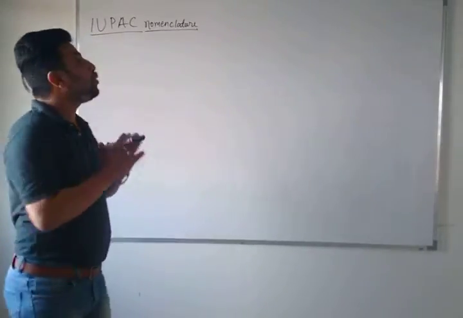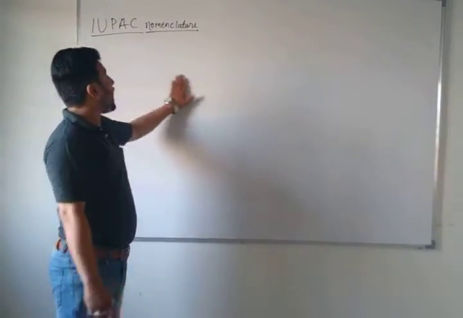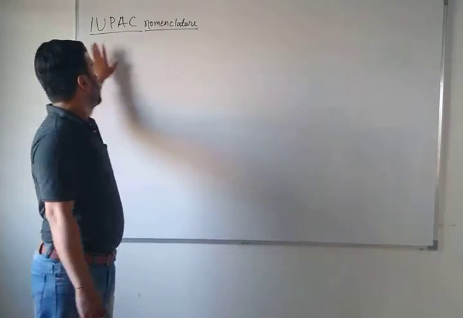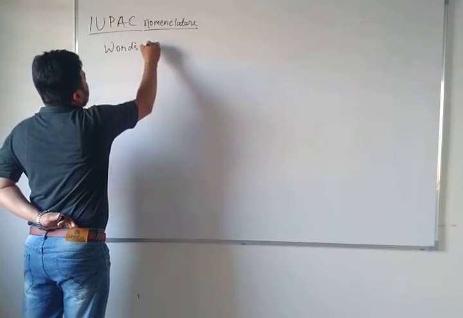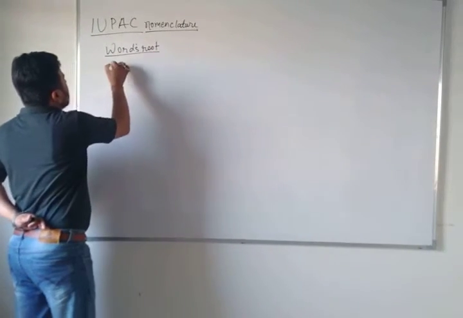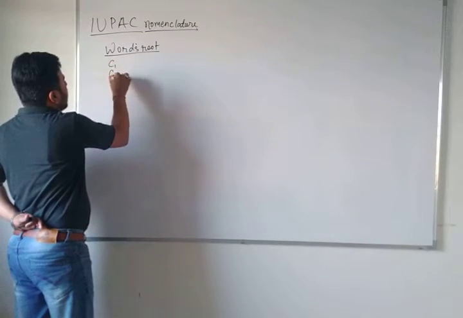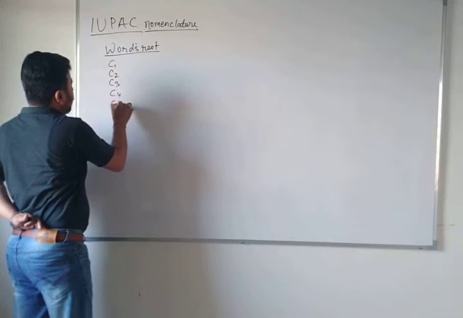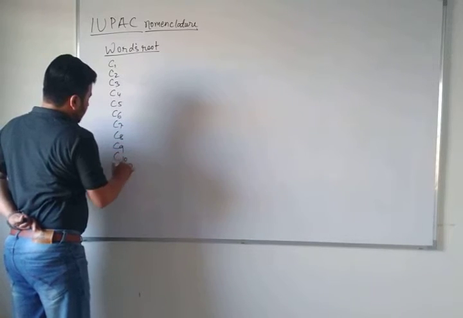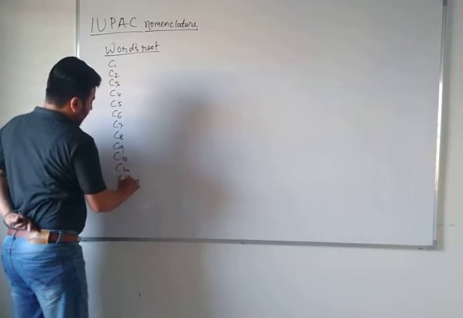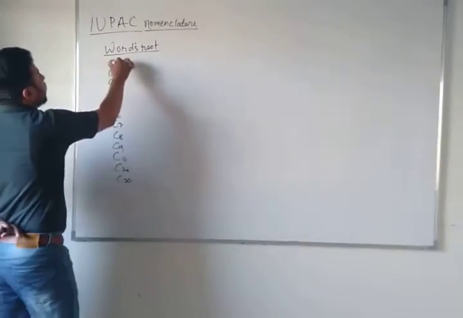First of all you should know which things are specially introduced in IUPAC nomenclature. The first is the word root. Word root means the number of carbons. You know very well C1 to C30, right? C1, C2, C3, C4, C5, C6, C7, C8, C9, C10, C20 and C30. Can you tell me what these word roots are?